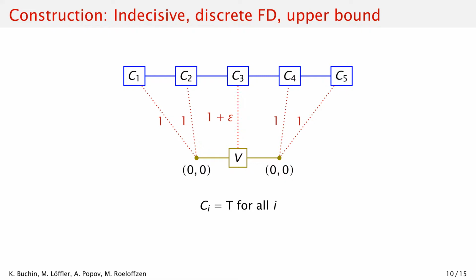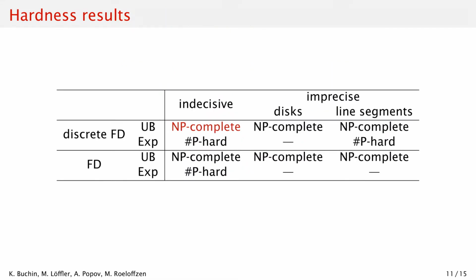So if a satisfying assignment exists, then some realization yields a large distance, and so the upper bound distance is large, otherwise it is small. So we conclude that the problem is NP-hard. This concludes the proof sketch for the highlighted case.